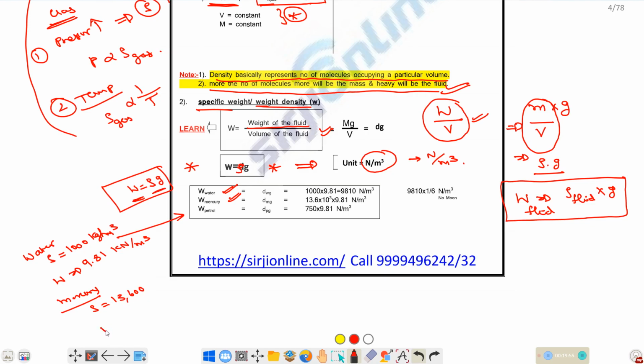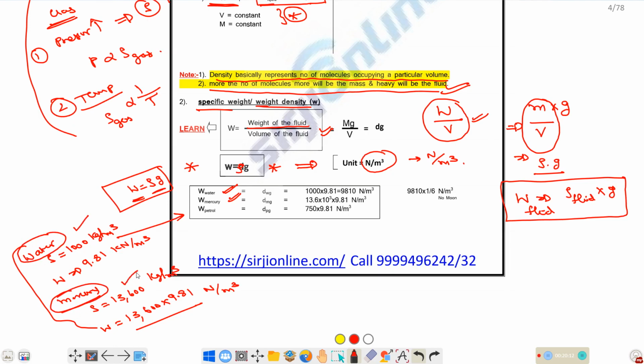So w will be 13,600 into 9.81, in terms of Newton per meter cube. You should remember these two fluids' densities: 1000 kg per meter cube and 13,600 kg per meter cube. Okay, so next point.